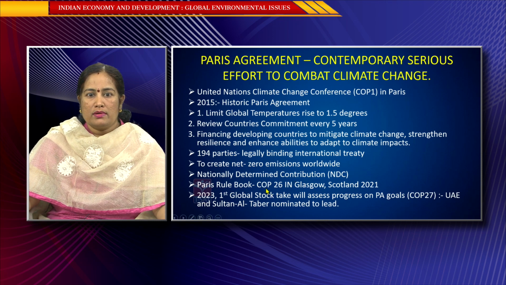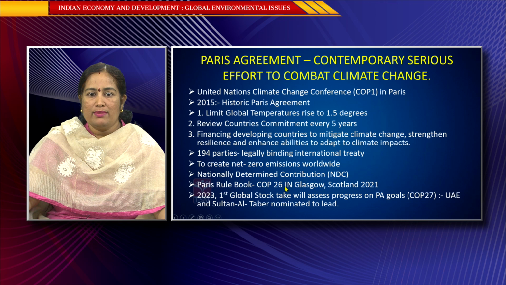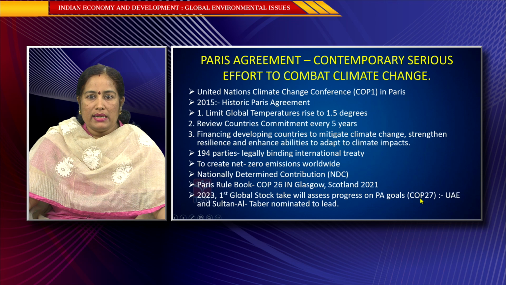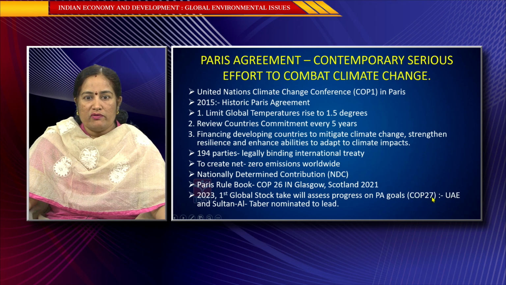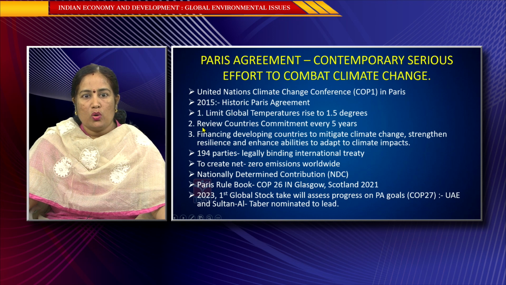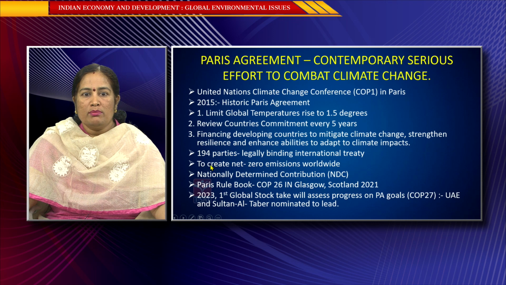So, in COP26, that is Conference of Parties for the 26th time, they met in Glasgow of Scotland in 2021, where it was called the Paris Rule Book, and in 2023 the first global stocktake is going to take place in the United Arab Emirates under Conference of Parties 28 for the purpose of assessing the progress attained by different countries on Paris Agreement goals. So, Paris Agreement goals: goal number 1, goal number 2, goal number 3, goal number 4 and goal number 5.